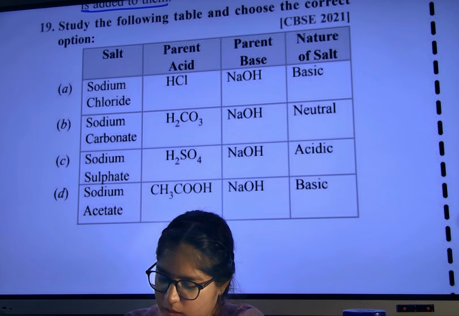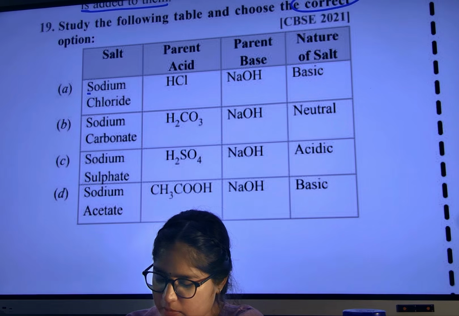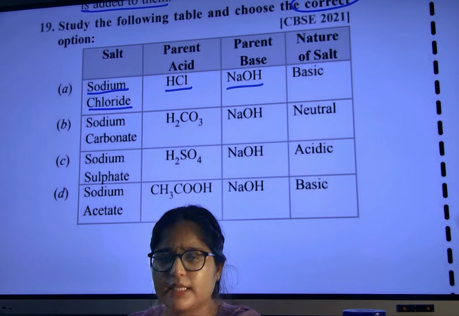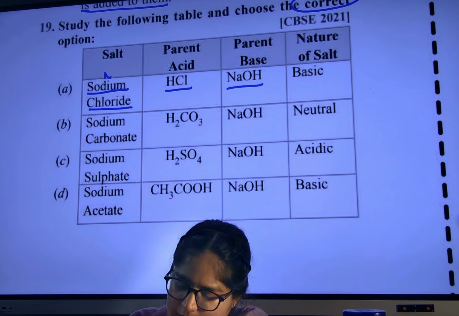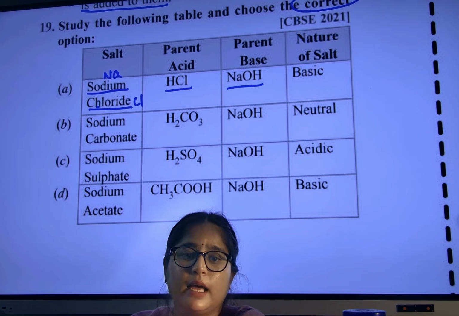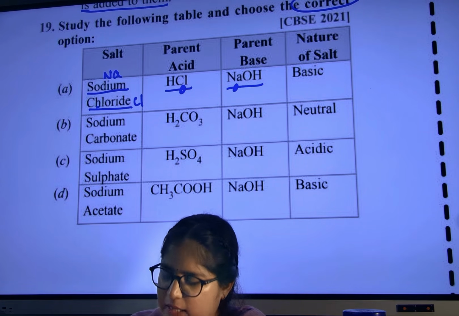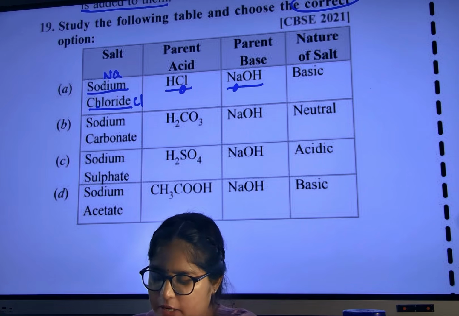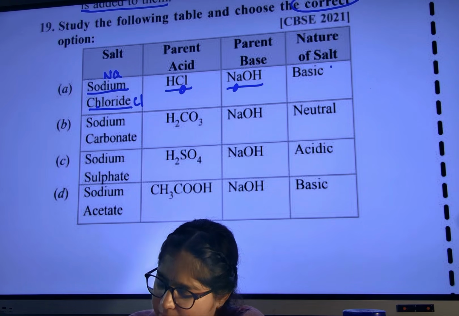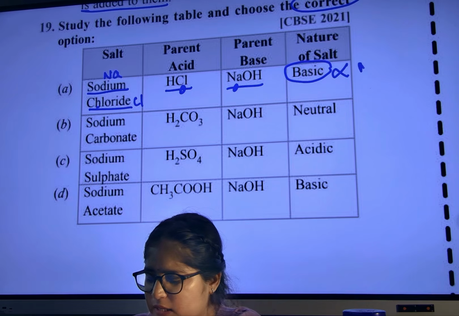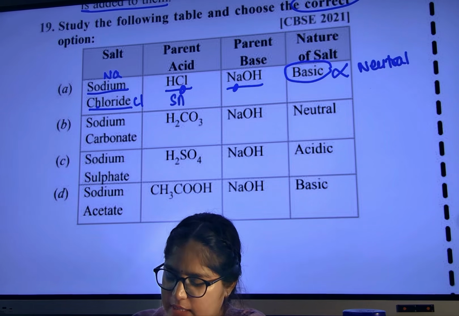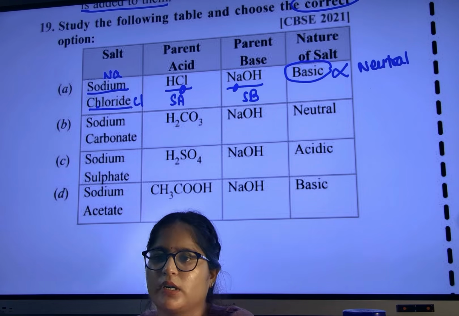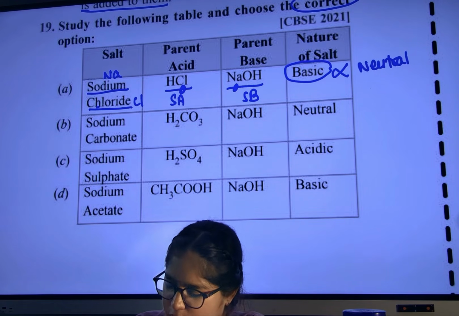Next. Correct option. Sodium chloride. Acid is HCl and base is NaOH. Correct only. See here. Sodium means Na and chloride means Cl. So Cl will come from here and Na will come from here. So NaCl is made from HCl plus NaOH. But the nature will be basic? Salt nature is always neutral. This is a strong acid and this is a strong base. It will be neutral. Are you able to understand? Remember, salts are neutral.